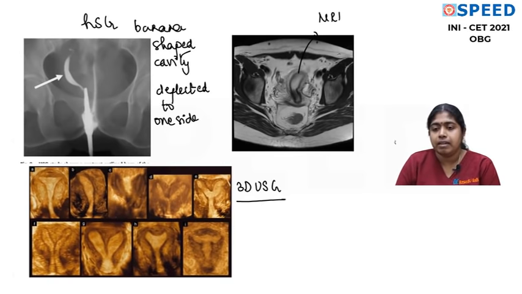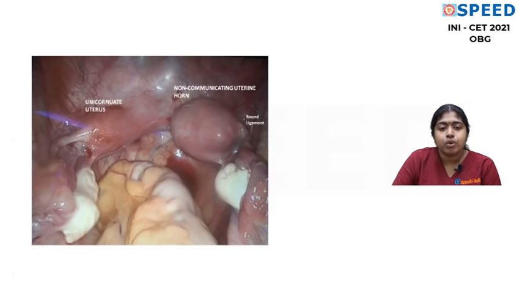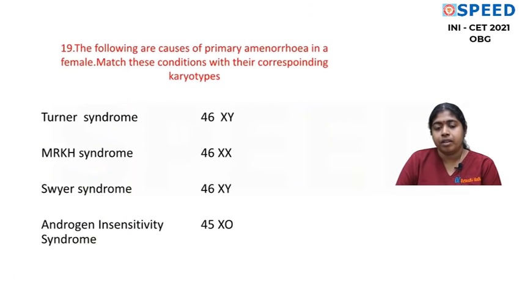We also placed a laparoscopic picture of a unicornuate uterus, where you can see the non-communicating uterine horn, a rudimentary horn. So you can diagnose uterine anomalies with hysterosalpingogram, with laparoscopy and hysteroscopy combined, with MRI, and also with 3D ultrasound. Here I think I have marked the answer for this question.